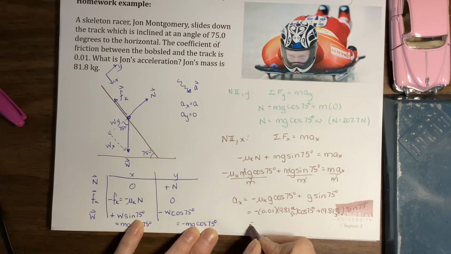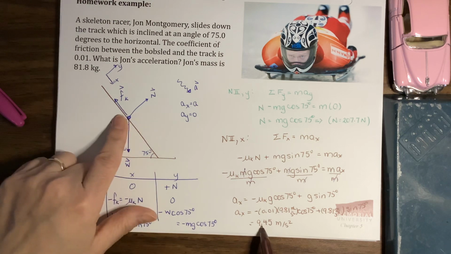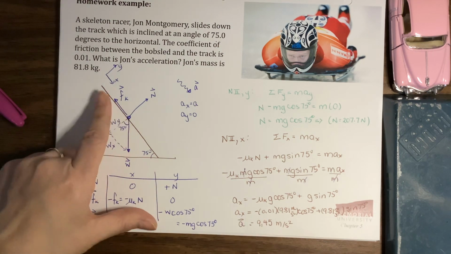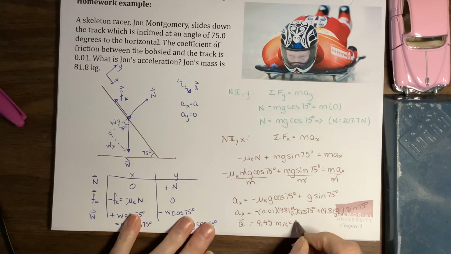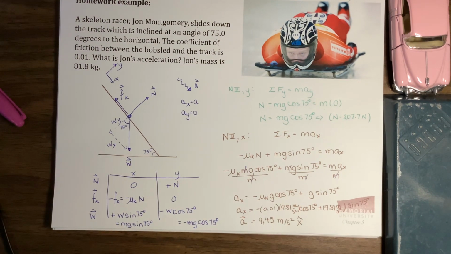Put all that through the calculator, and what we get is 9.45 meters per second squared ax. All of our acceleration is in the x direction. It's all down the hill, so it's positive x direction, so we put an x hat on there. So there's another hill problem for us.